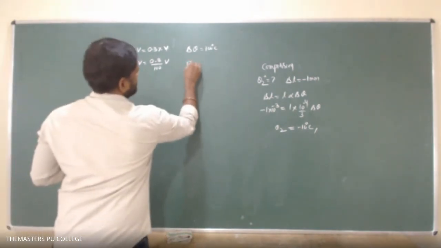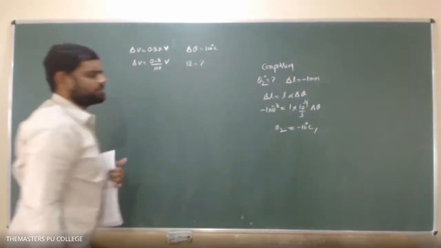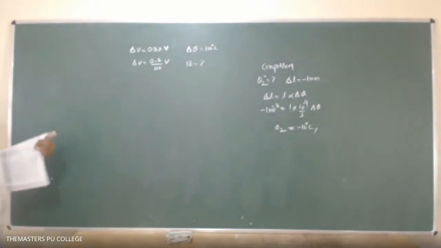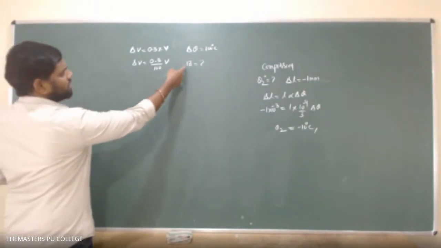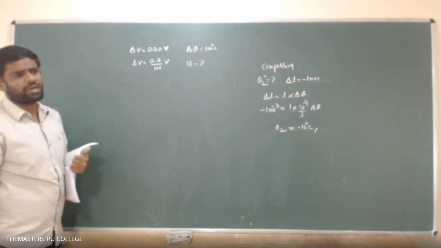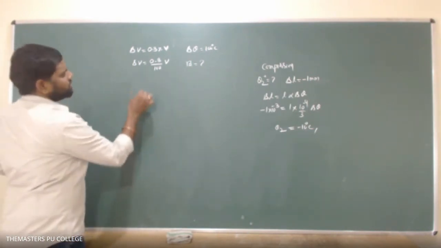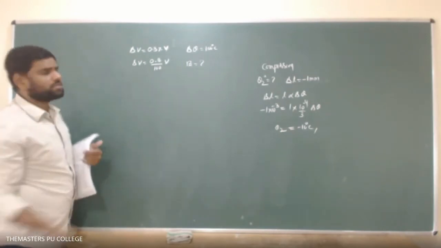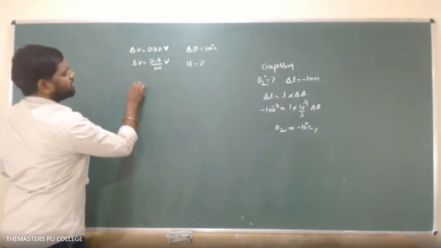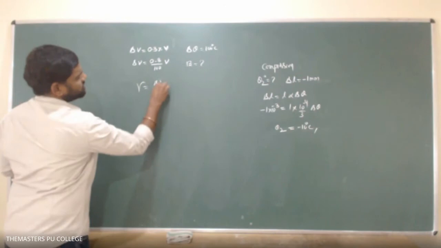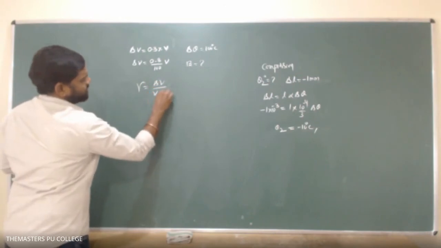Then they are asking beta is equal to how much? That's the question they are asking. First, if you know gamma, then automatically beta can be easily known by gamma. We know the relation between beta and gamma. Beta is equal to 2 gamma by 3. So then to calculate the gamma value, what is the formula? Gamma equals delta V by V into delta theta.